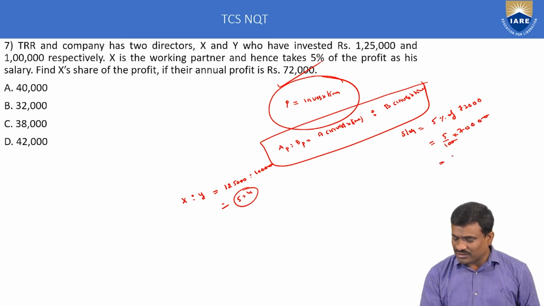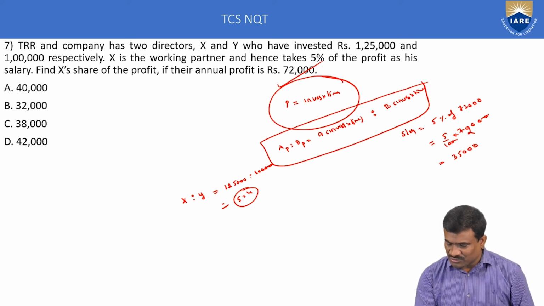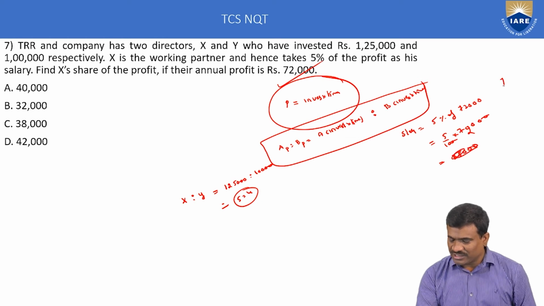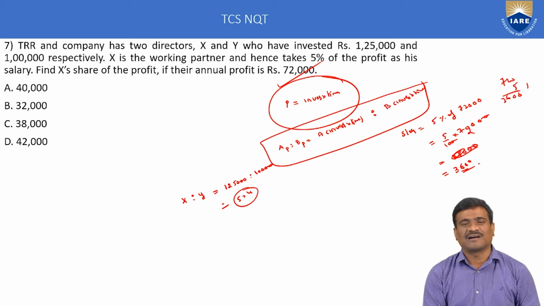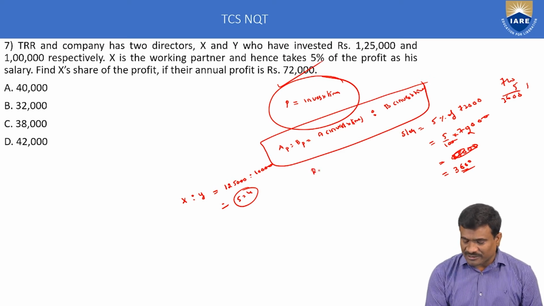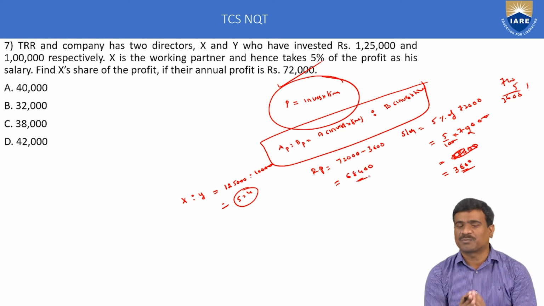That is 720 into 5, which is 3600. Salary of X is equal to 3600. Remaining profit is equal to 72,000 minus 3600 is equal to 68,400. This is called the remaining profit.